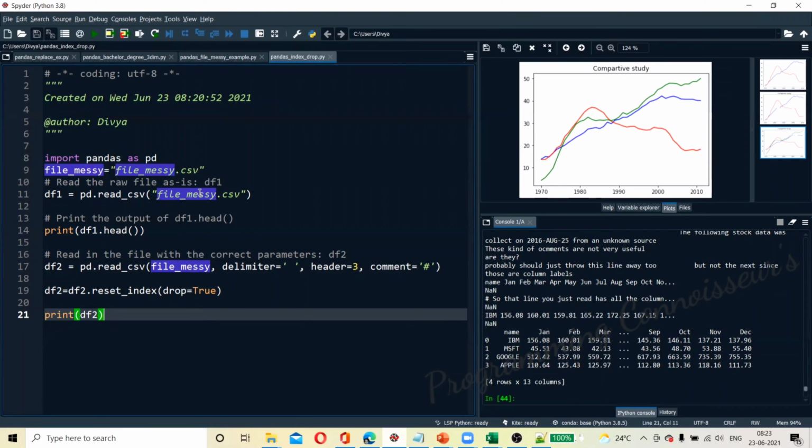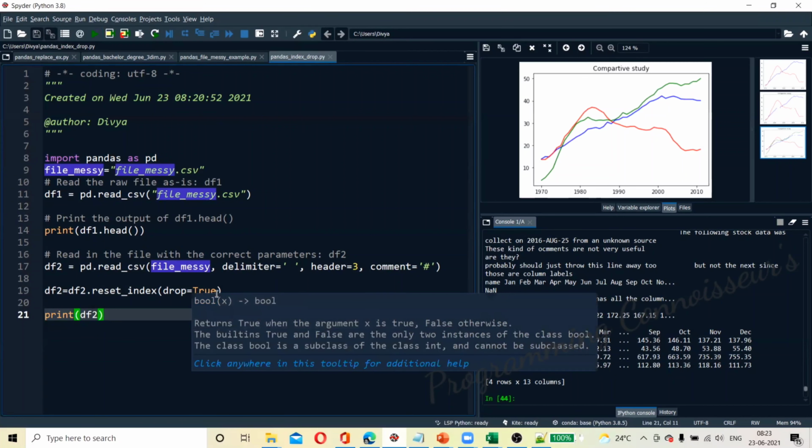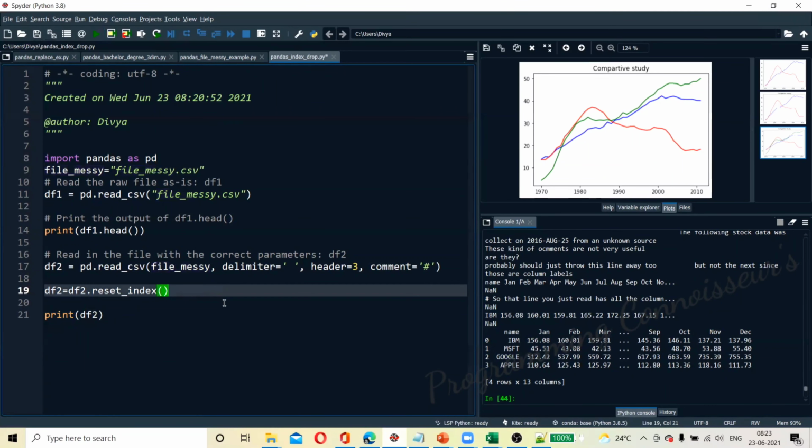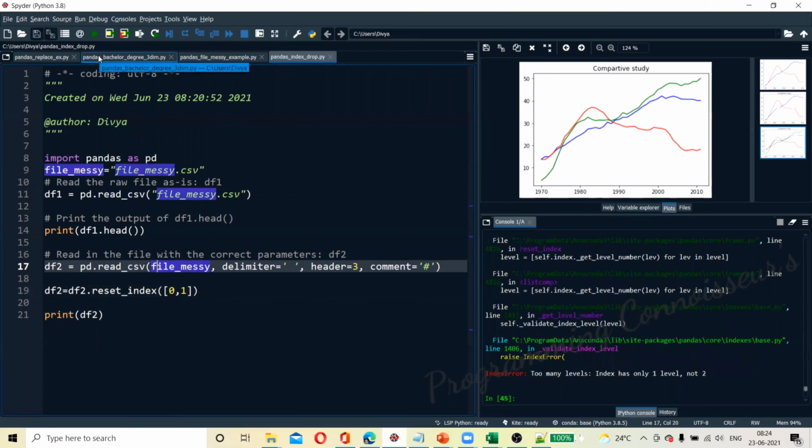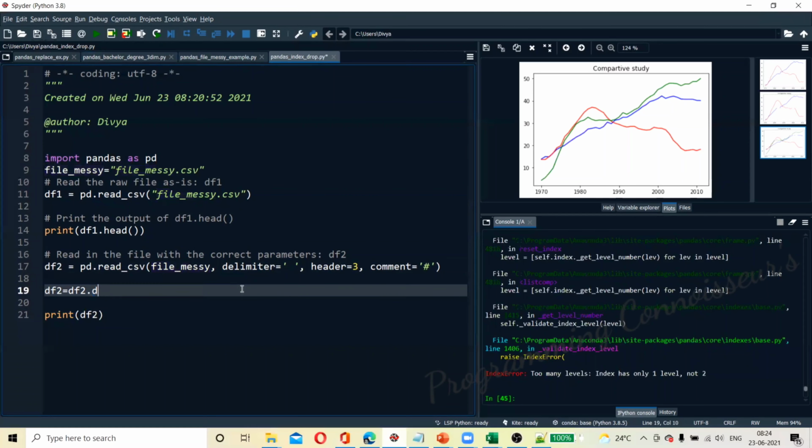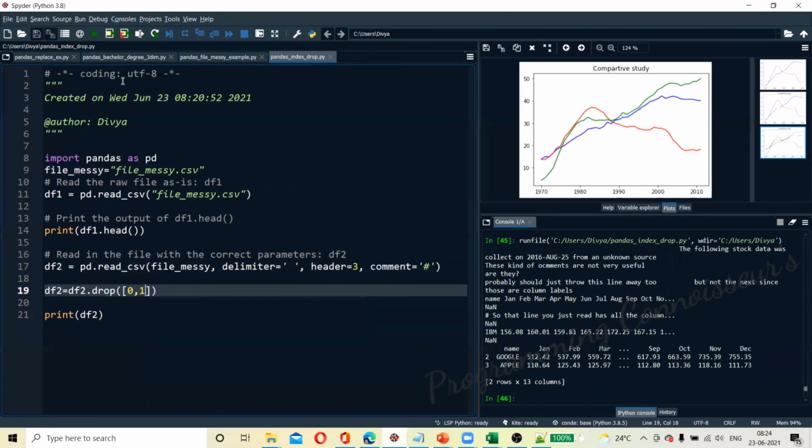So we can say it in another format also. What is that? 0,1. There is an error: too many levels, index has only one level. Okay, only one level, not that one. Then in that case, we'll say drop of 0,3. Okay, 3 means everything will go, 1, 2 will drop.